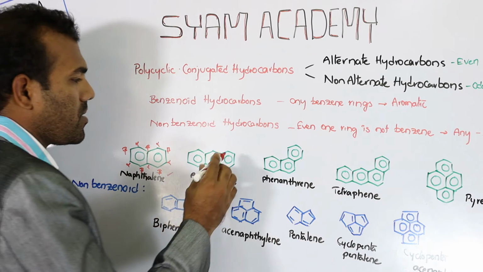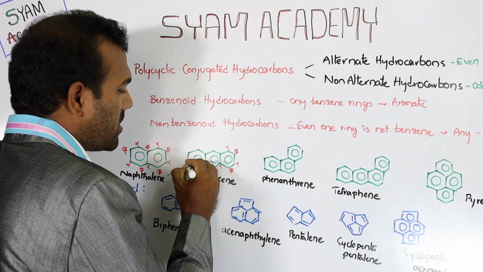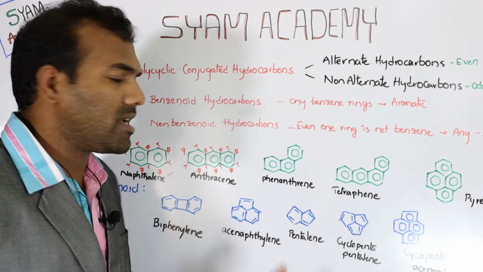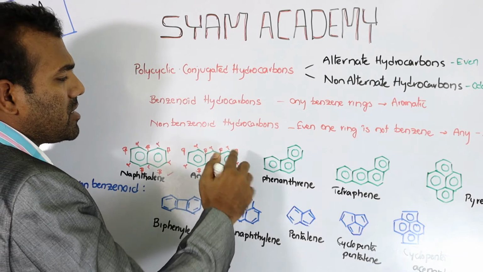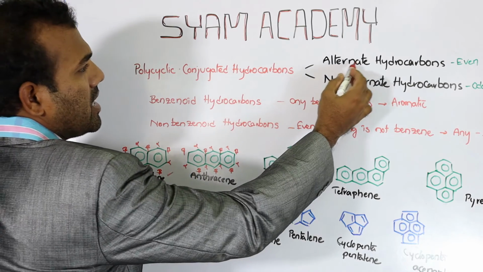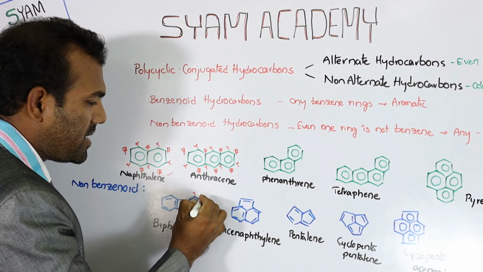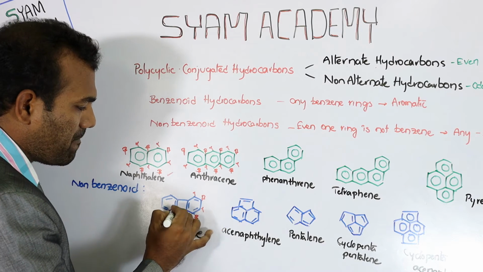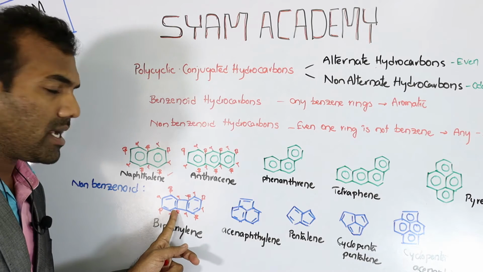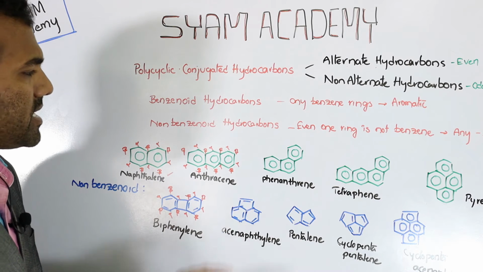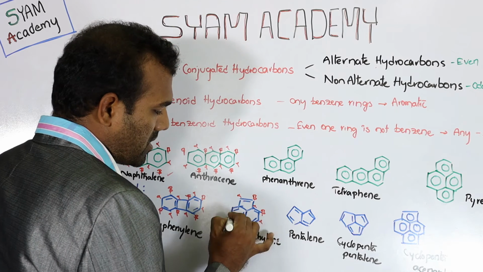Next, give labeling here: alpha, beta, alpha, beta, alpha, beta, alpha, beta, alpha, beta, alpha, beta, alpha, beta. Here also there are no adjacent centers with the same labeling, so it is also an alternate hydrocarbon. Take this example: alpha, beta, alpha, beta, alpha, beta, alpha, beta, alpha, beta, alpha, beta. Here also it is an alternate hydrocarbon. Take this example: alpha, beta, alpha, beta, alpha, beta, alpha, beta, alpha, beta, alpha.